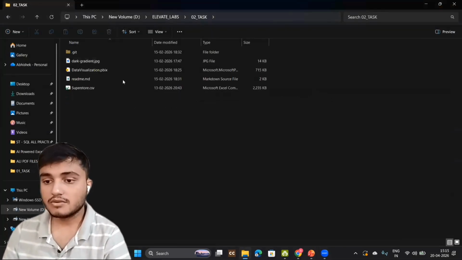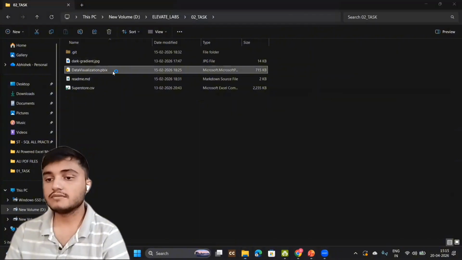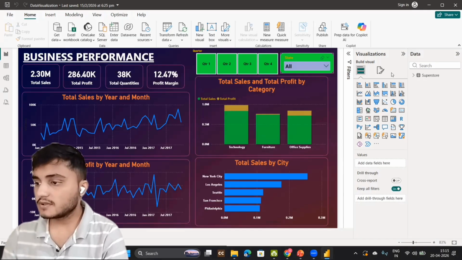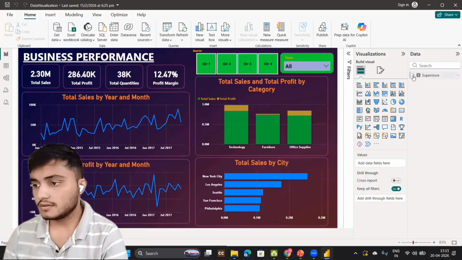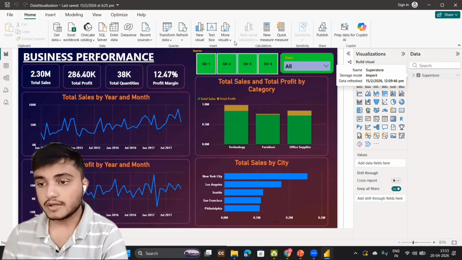My second task was about dashboard creation. So this is the dashboard that I have created. There was a dataset named Superstore which I found on Kaggle. So I needed to create a dashboard.